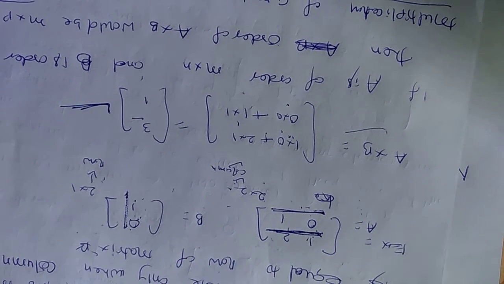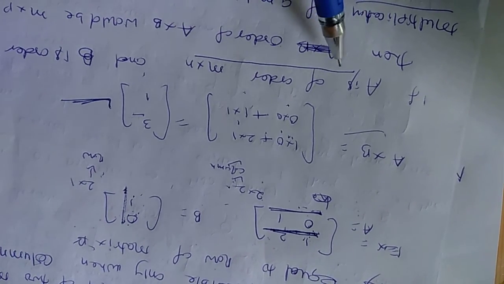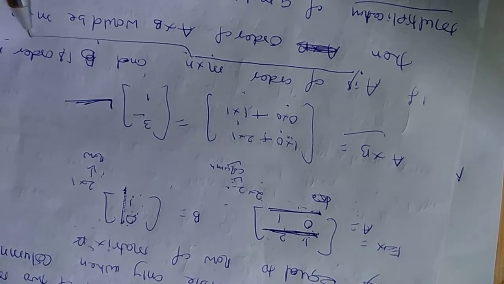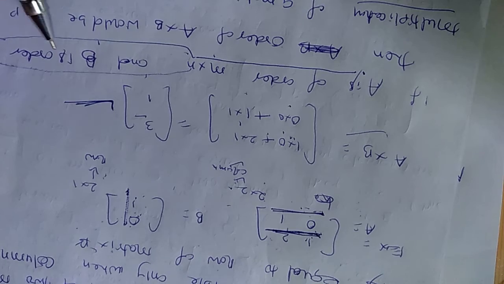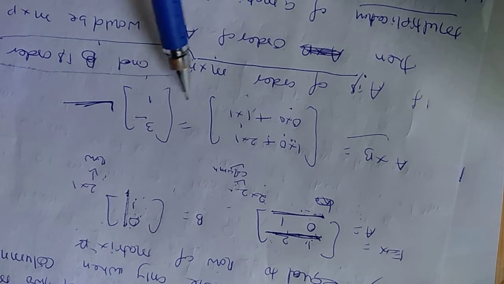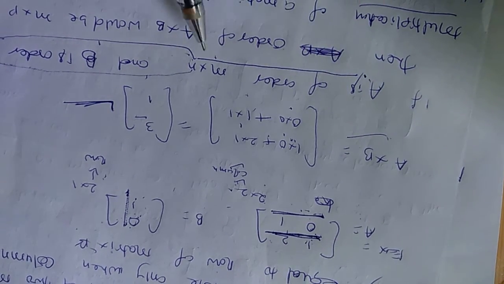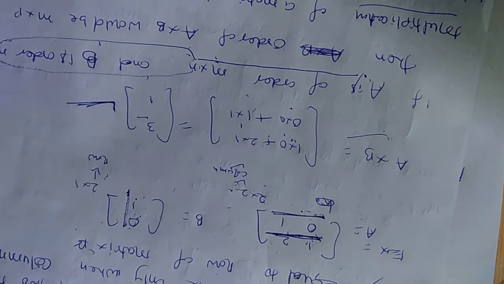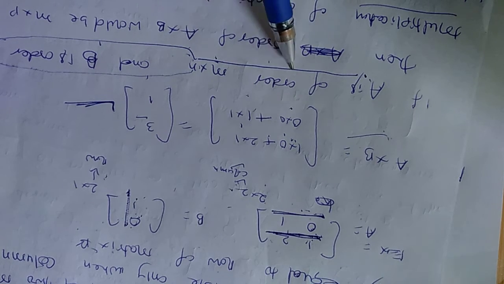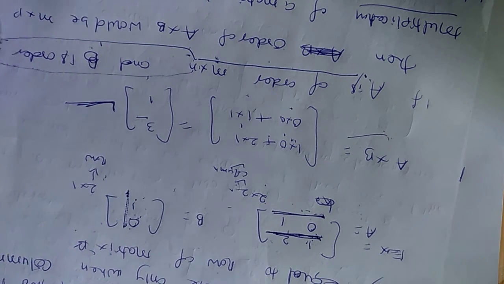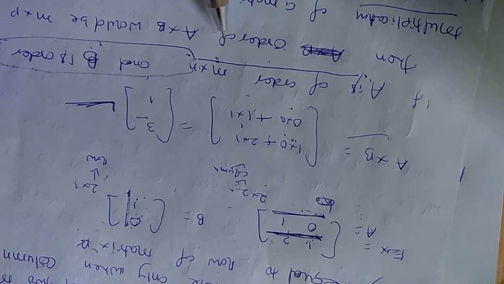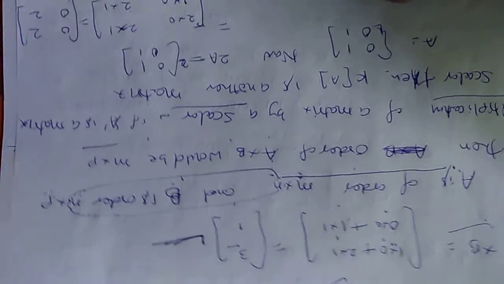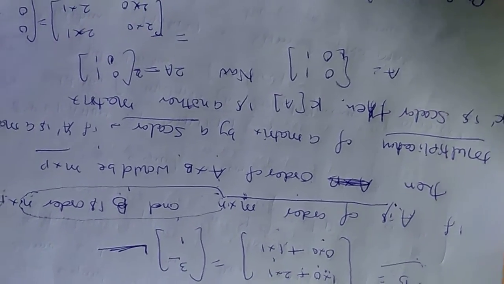And so far as its order is concerned, if the order of the first matrix A is m into n, and the order of B is n into p, the two n's match. I'm not saying that this is cancelled out, but similarly it happens. So you will get a new matrix, A cross B, and the order of that A cross B would be m by p. If the first matrix A is m by n and the second matrix B is n by p, then the order of the product A cross B would be m by p. Multiplication of a matrix by a scalar.